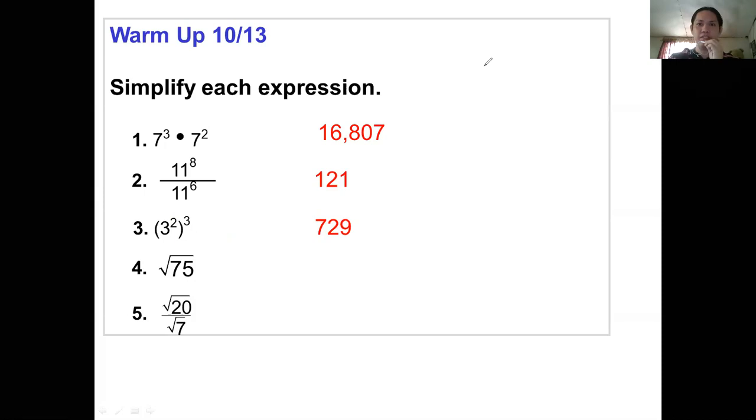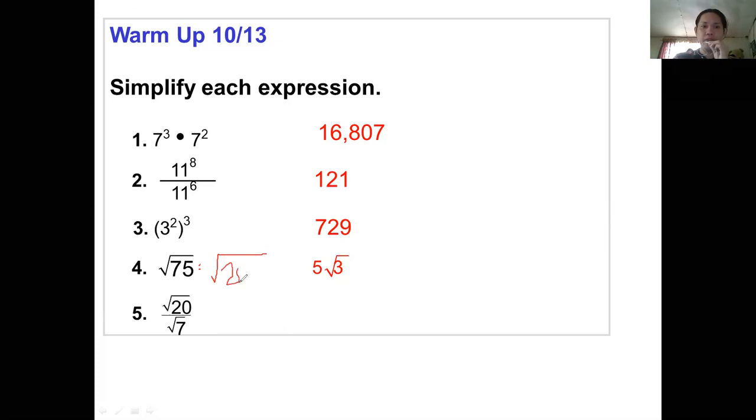And this expression, okay, let's proceed to the radical. Square root of 75. So how did we get 5 square root of 3? As a review of our previous videos, we just have to evaluate this by looking for two smaller factors of 75, making sure that one of its factors is a perfect square.